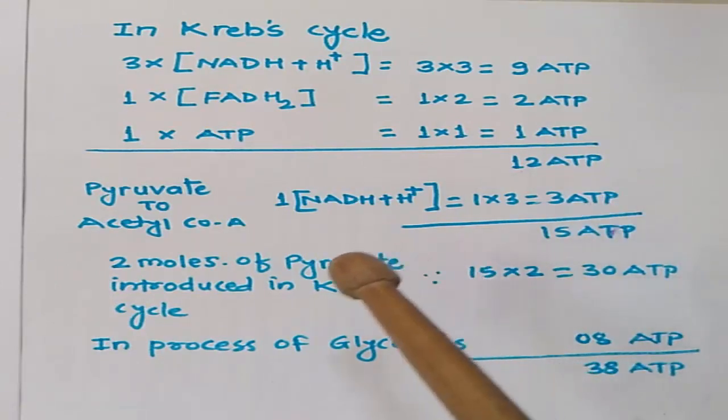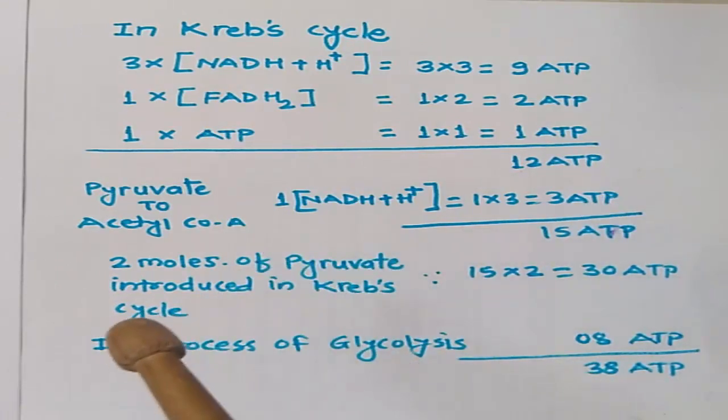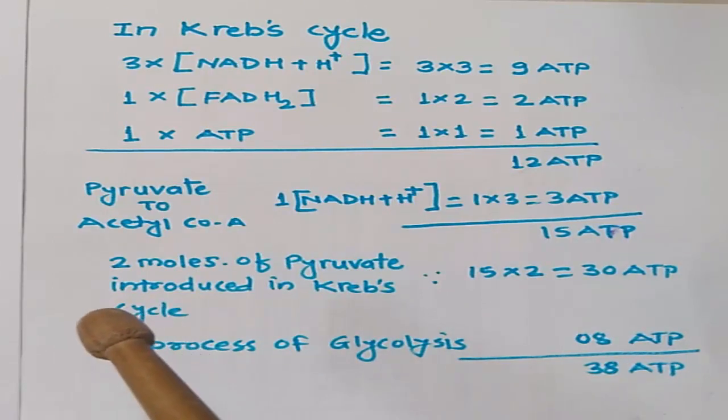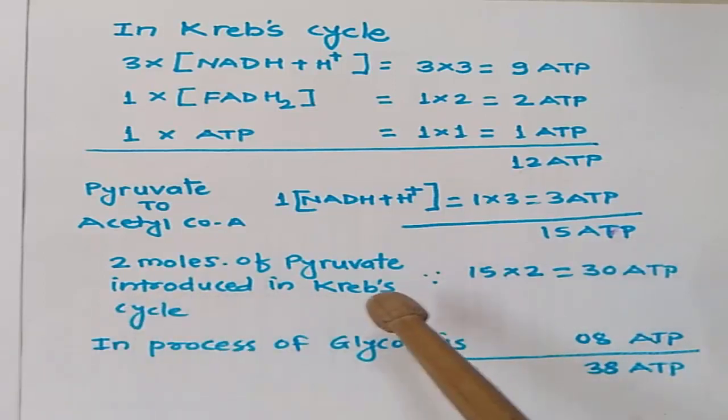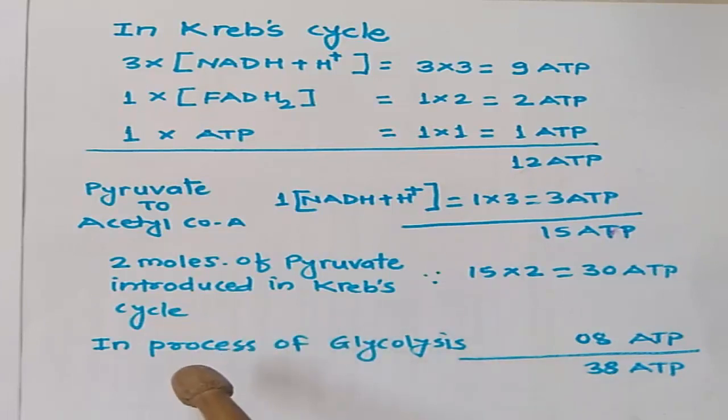But as we know, one glucose, a 6-carbon compound, gives you 2 molecules of pyruvic acid, or pyruvate. So each pyruvate generates 15 ATPs, then 2 molecules of pyruvate introduced in the Krebs cycle will give you 15 into 2, that is 30 ATP molecules.